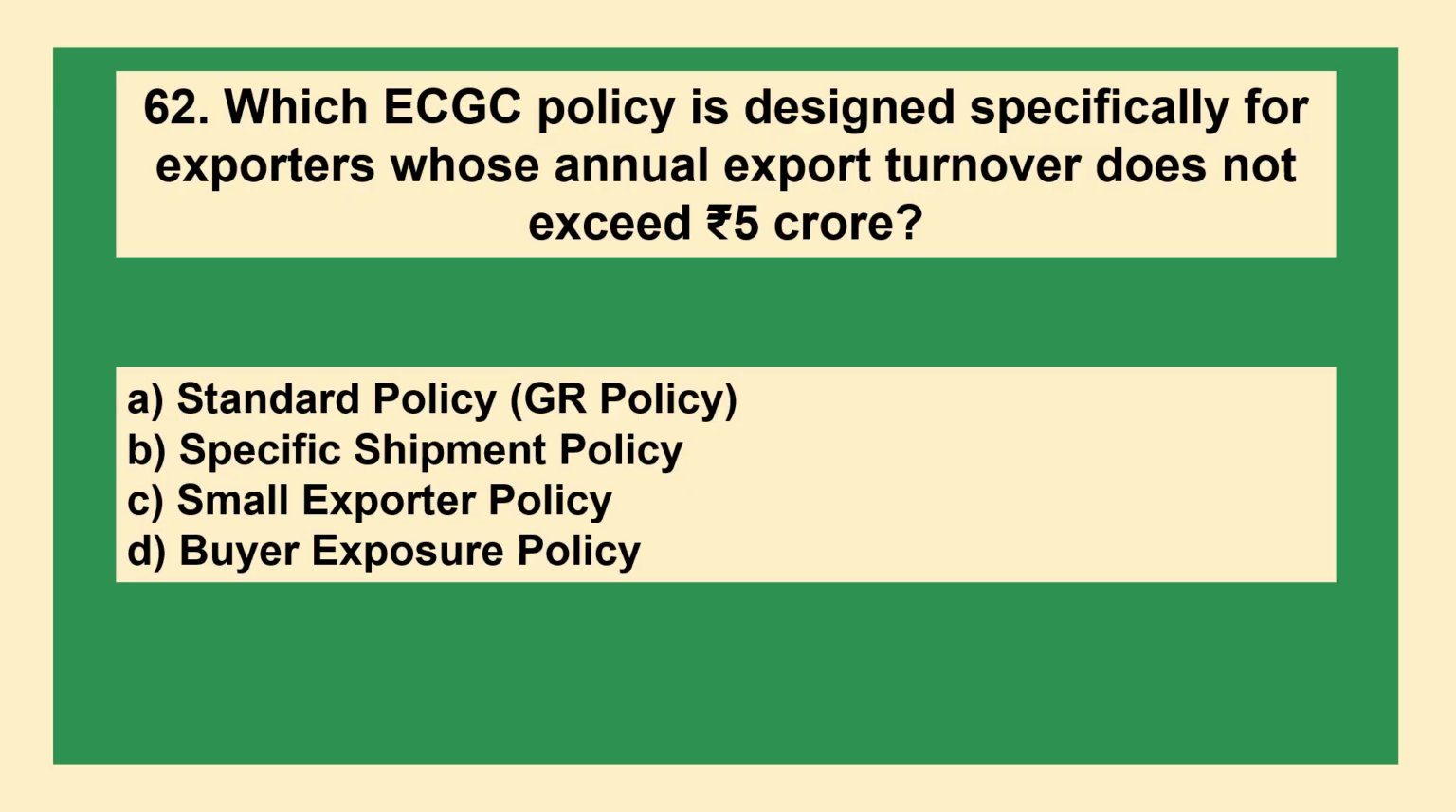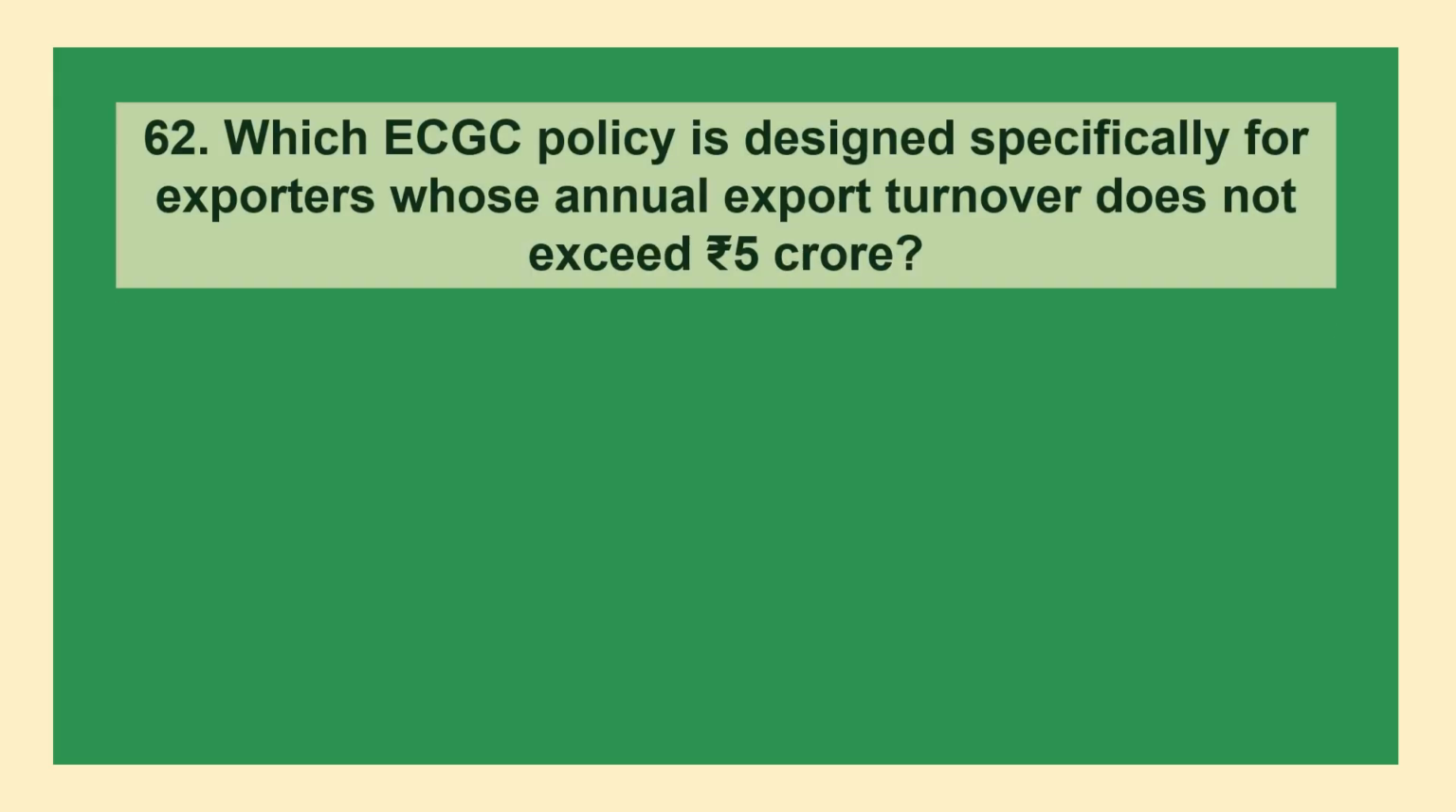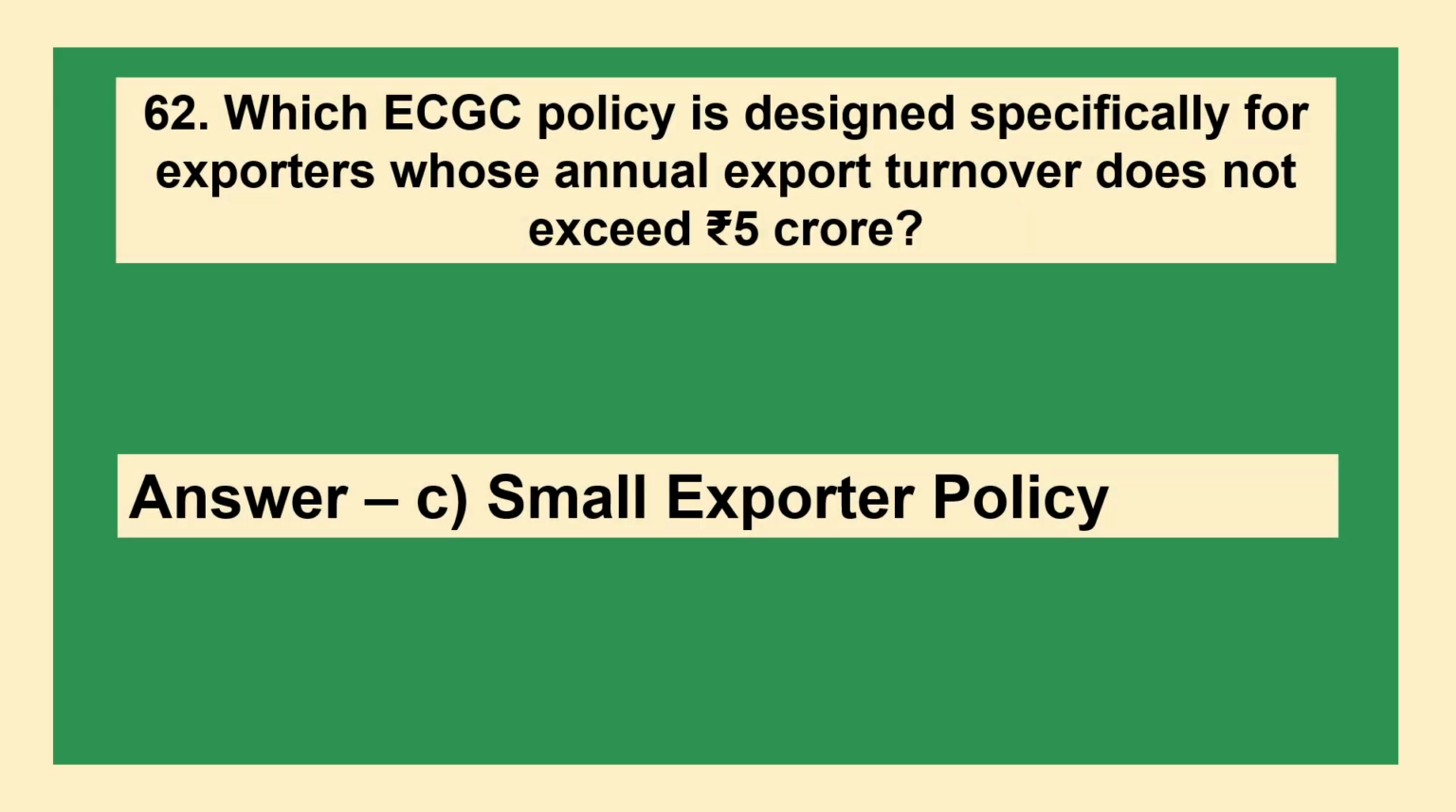The next question is, which ECGC policy is designed specifically for exporters whose annual export turnover does not exceed rupees 5 crore? A. Standard policy, GR policy. B. Specific shipment policy. C. Small exporter policy. D. Buyer exposure policy. The answer is option C, small exporter policy.